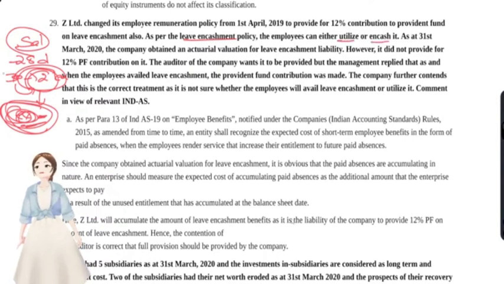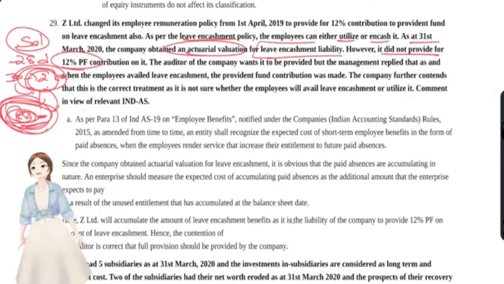Okay, they can utilize the leaves next month, or they might encash them, or convert them into cash, and they can do that. As on the 31st March 2020, the company obtained an actuarial valuation for leave encashment liability. However, it did not provide for 12% PF contribution on it. You see, there was a liability that they have realized on the leave encashment.